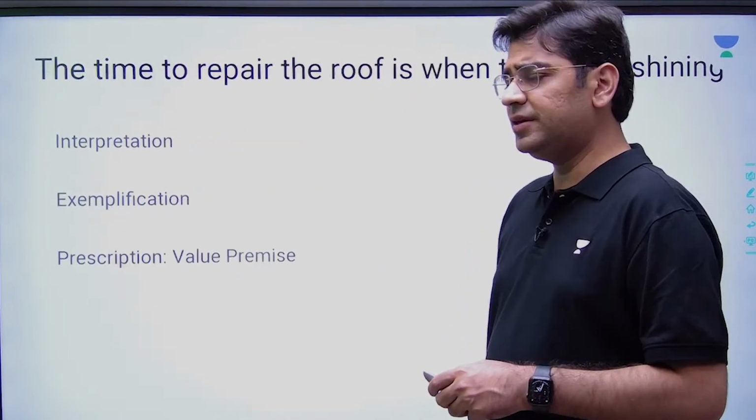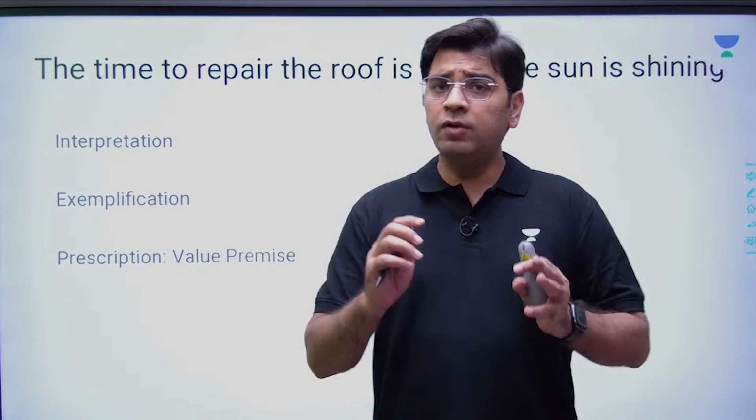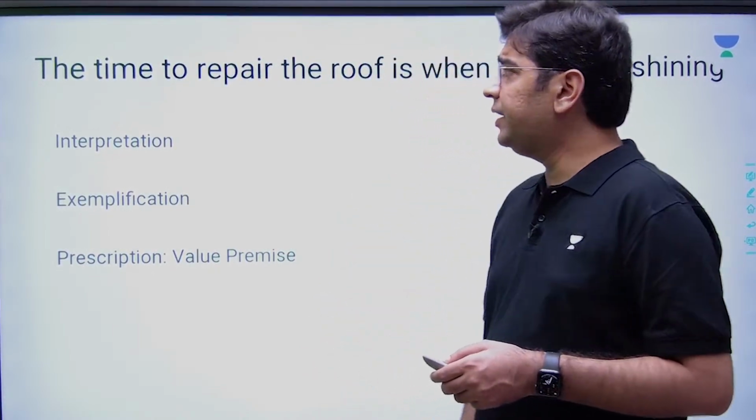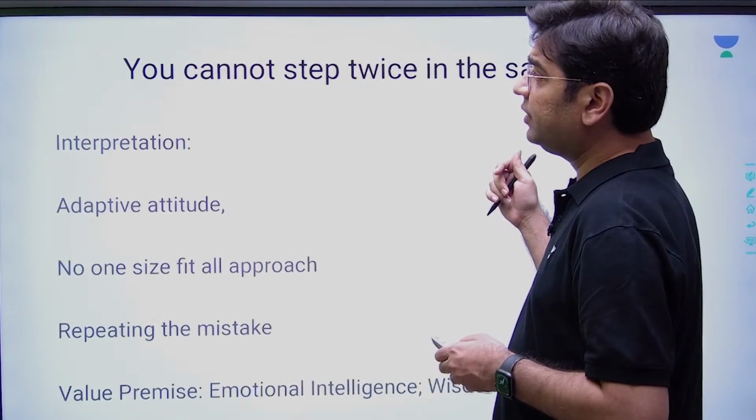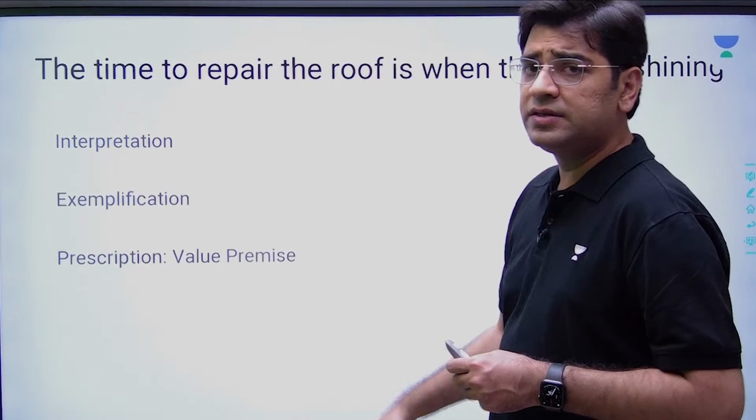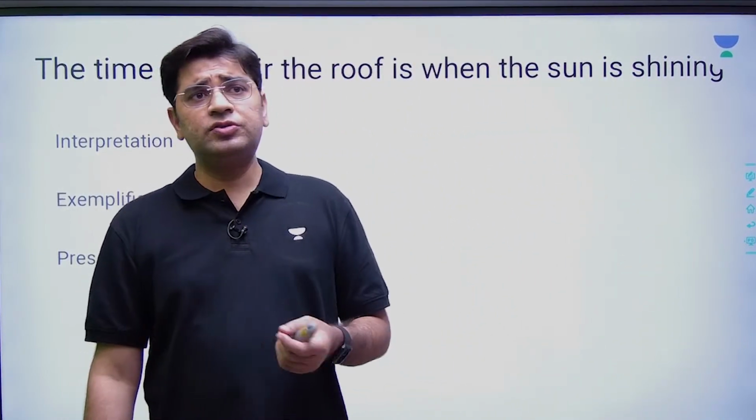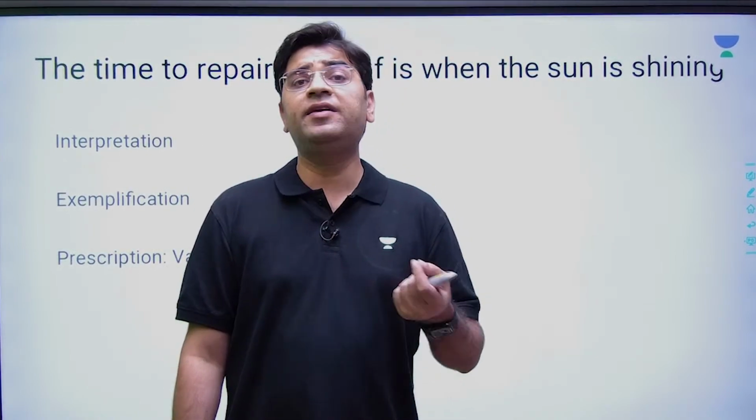So if you have a certain essay with you which has very overlapping content from ethics, always try to choose that particular essay. Now comes section B. Time to repair the roof is when the sun is shining. This was said by John F. Kennedy. Now Kennedy wants to say that you need to use the right approach to make the right difference.